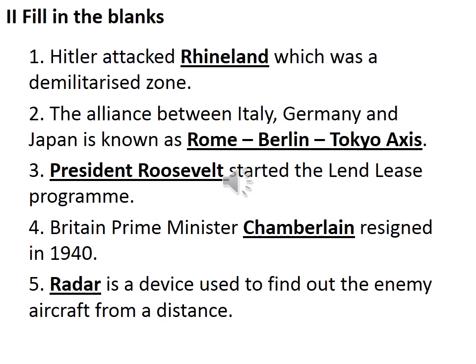Then fifth, Dash is a device used to find out the enemy aircraft from a distance. A device which was developed in Britain during the Second World War. So this device helped Britain to a great extent, when Germany invaded Britain through air. So what was the device? Yeah, radar. So radar is a device used to find out the enemy aircraft from a distance.